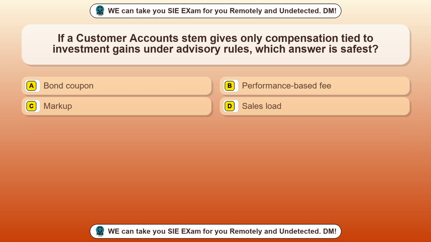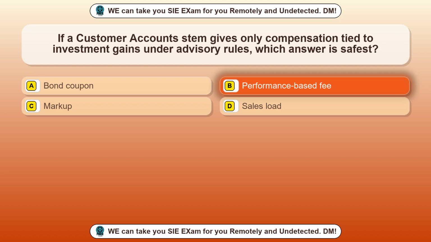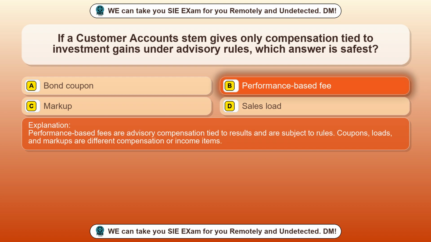Question 65. If a customer account stem gives only compensation tied to investment gains under advisory rules, which answer is safest? Option A, bond coupon. Option B, performance-based fee. Option C, markup. Option D, sales load. The correct answer is option B, performance-based fee. Performance-based fees are advisory compensation tied to results and are subject to rules. Coupons, loads, and markups are different compensation or income items.